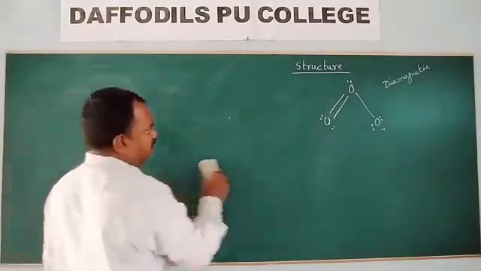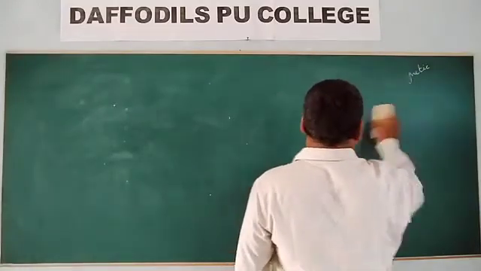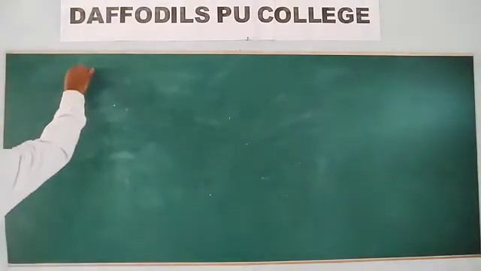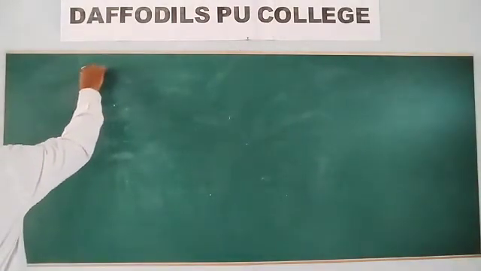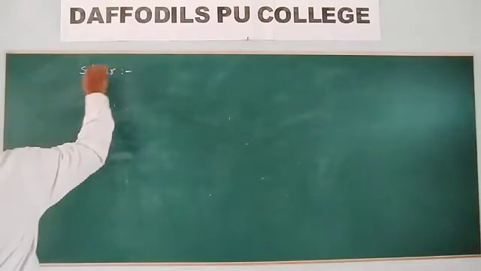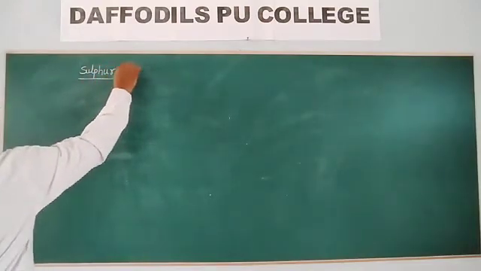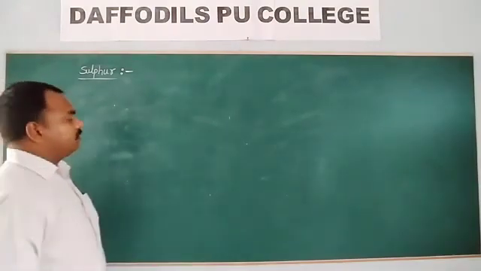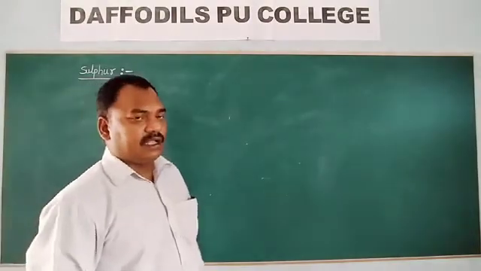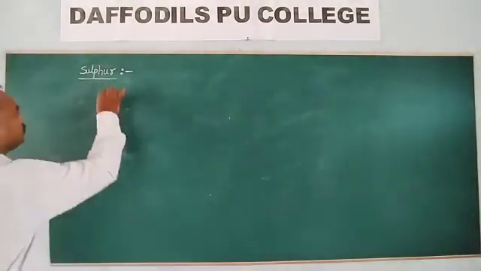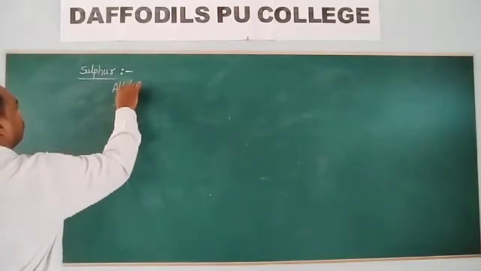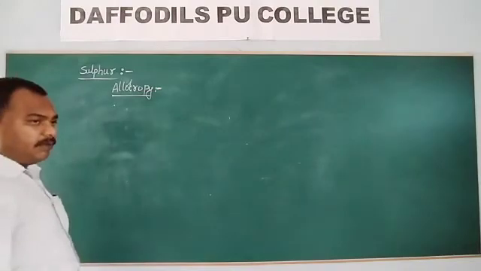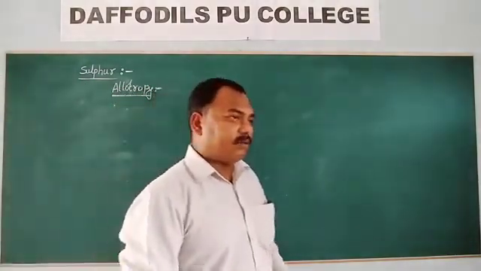The next topic is sulfur. So what about this sulfur? First look at the allotropic forms of sulfur. While looking at the physical properties, we look at the allotropic forms of sulfur.